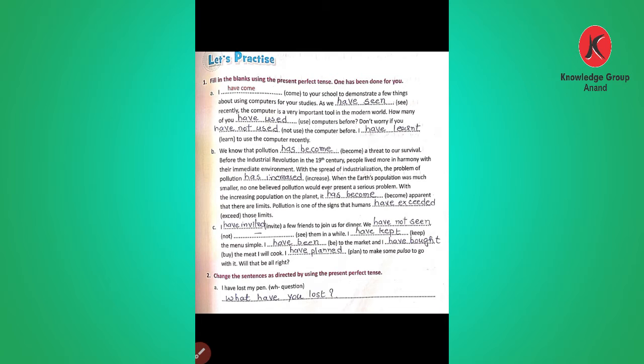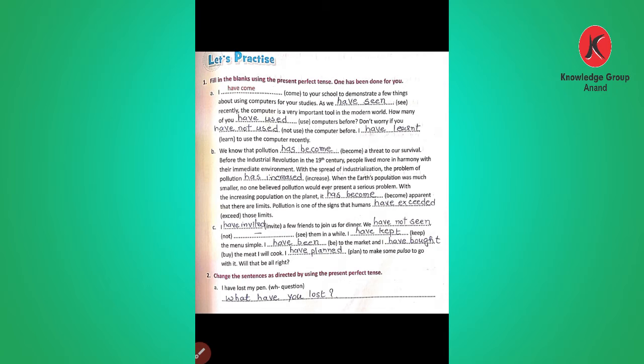When the Earth's population was much smaller, no one believed population would ever present a serious problem. With the increasing population on the planet, it has become. Okay, it is there, so we have to use has. It has become apparent that there are limits.